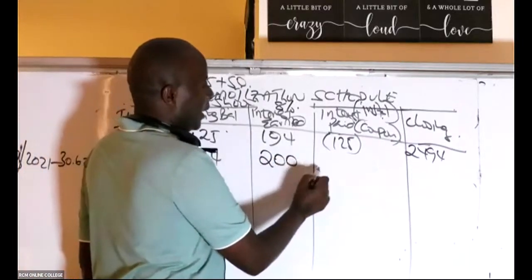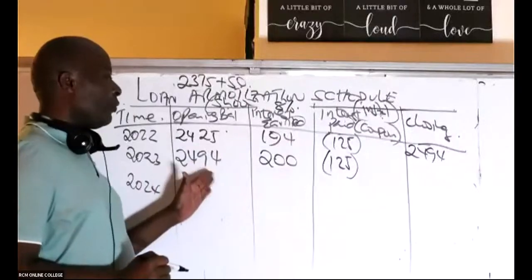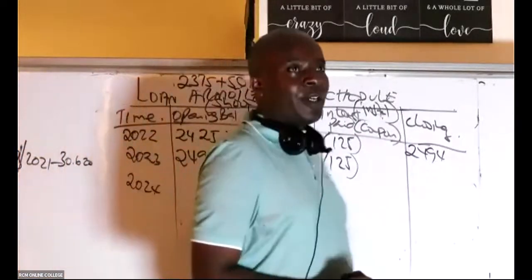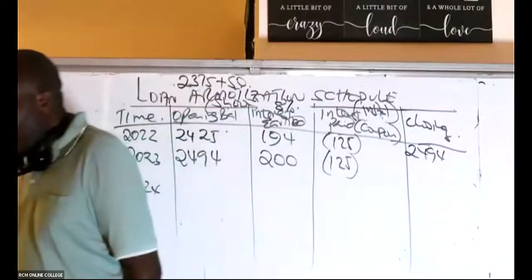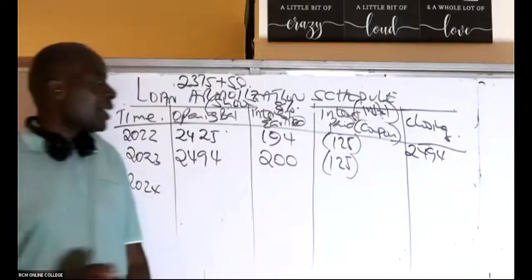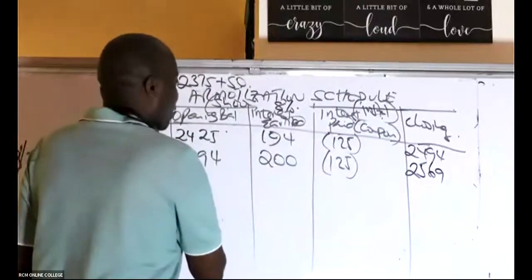Remember, the coupon does not dance. The coupon is always the same. So it will be 24.94 plus 200 minus this 125, which will end up giving us what figure? So then we have 25.69. Is that true? 25.69, right? Then we come here with 25.69.